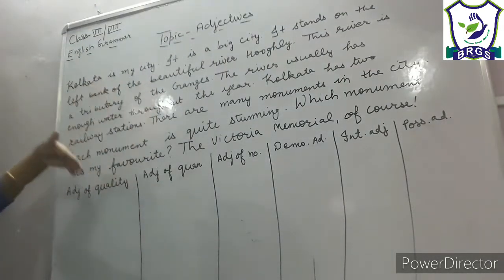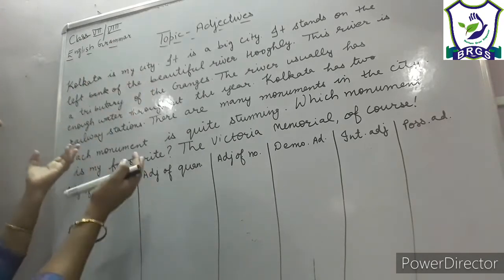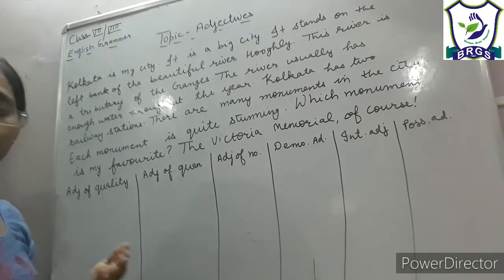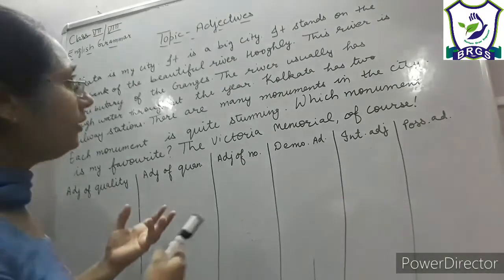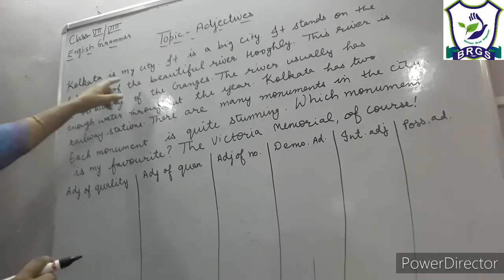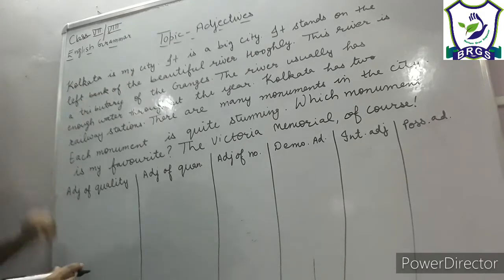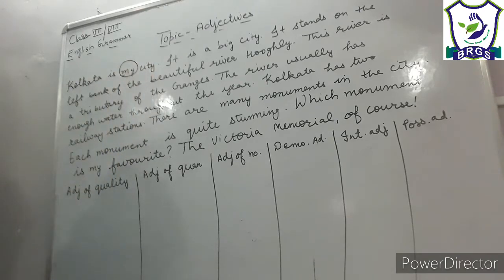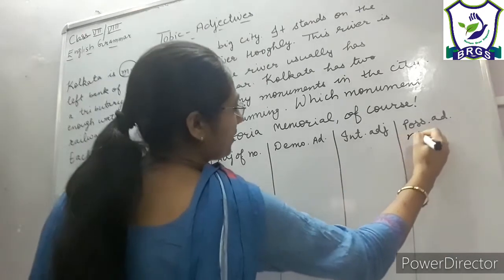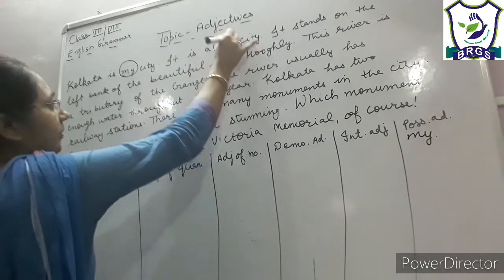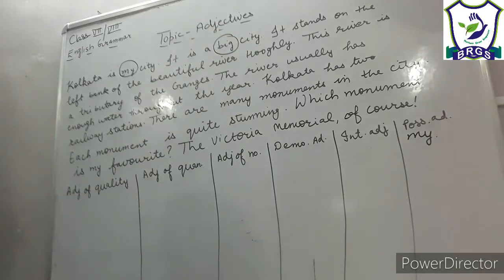So now you can see here some information about the city Kolkata, right? So let us try to identify all the adjectives as well as their kinds so that it should be clear to us whether we learned the concept well or not, right? So now, Kolkata is my city. Can you identify the adjective here? Yes, it is my, right? And what kind of adjective is it? It is a possessive adjective, right? It is a big city. Big. What kind of adjective is it?